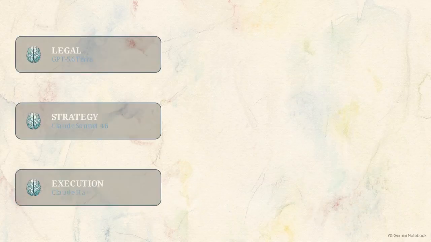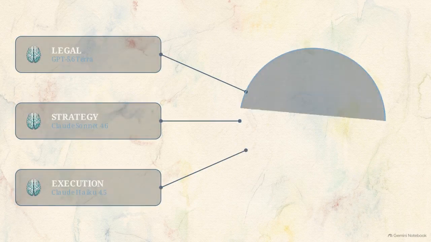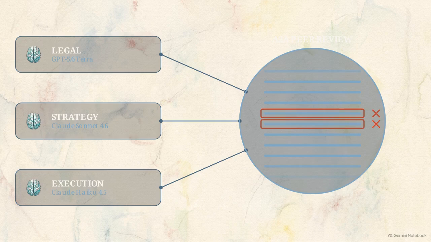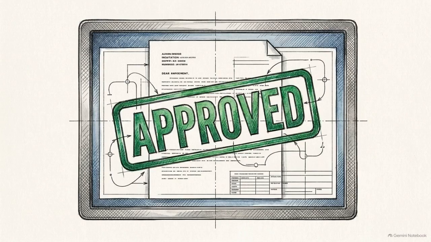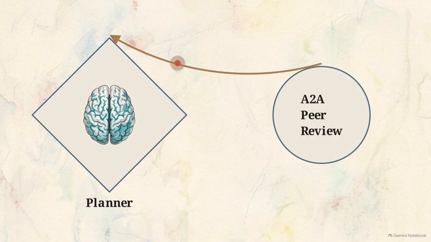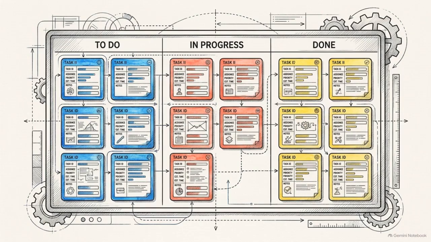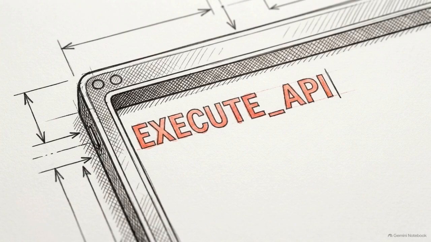For high-stakes business analysis, the system shifts into deep mode, pulling compute from all 3 AI specialists simultaneously. This triggers an agent-to-agent peer review. The distinct models critique each other's outputs, highlighting analytical gaps. This internal review pipeline enforces quality control natively, removing the need for a human to check the initial draft. The final peer-reviewed data feeds back into the planner, synthesizing the critiques into a unified action plan. Enterprise intelligence requires this specific structure of planning, delegating, and reviewing, rather than relying solely on the processing power of one model. An internal plan is useless unless the system can execute it externally.